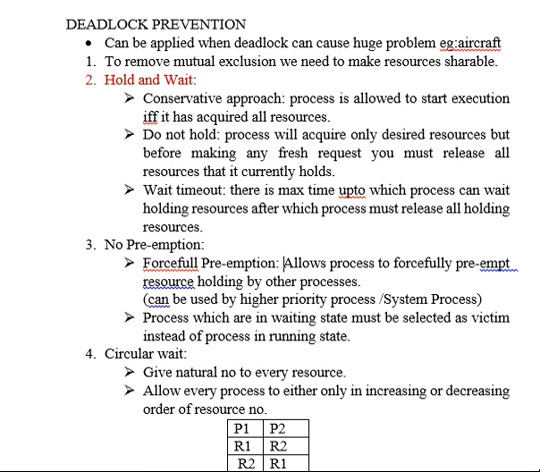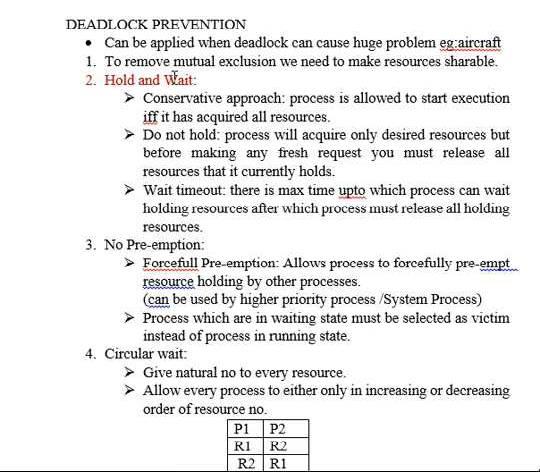And how do we prevent them? The first condition that we had seen for deadlock to occur was mutual exclusion. So if there is no mutual exclusion, no deadlock. To remove mutual exclusion, we need to make resources shareable. What was mutual exclusion? Mutual exclusion was that the resources are not shareable. So we need to make the resources shareable so that deadlock can be prevented. One resource can be shared by multiple processes.